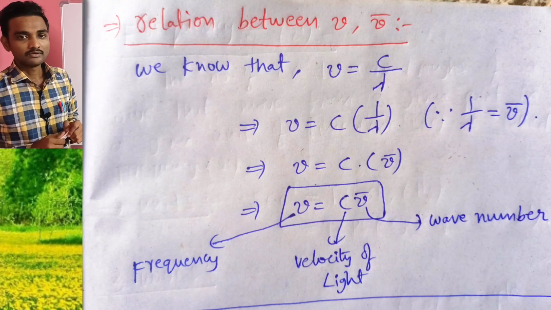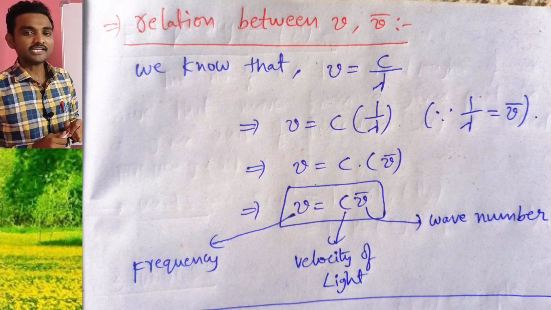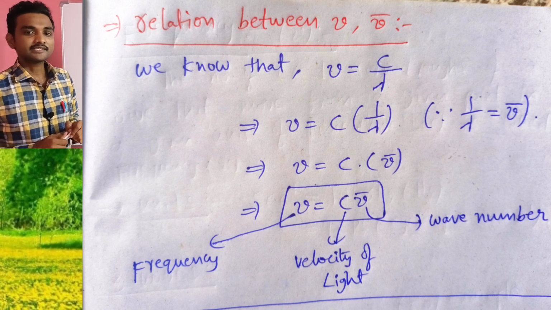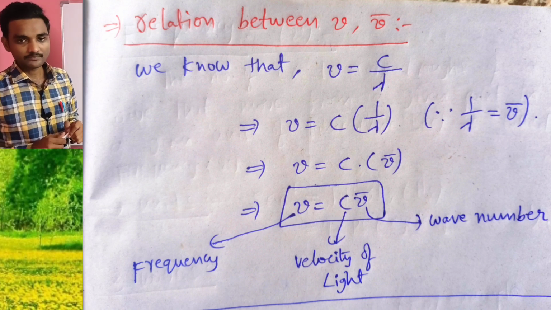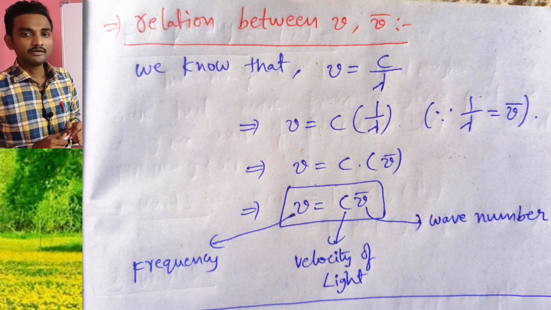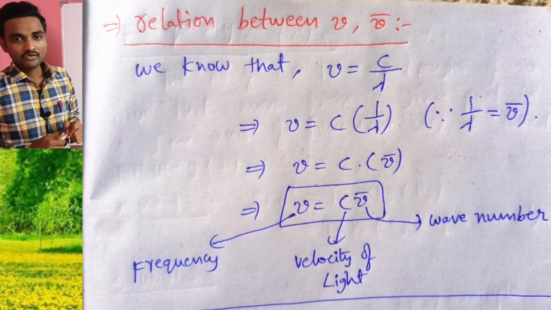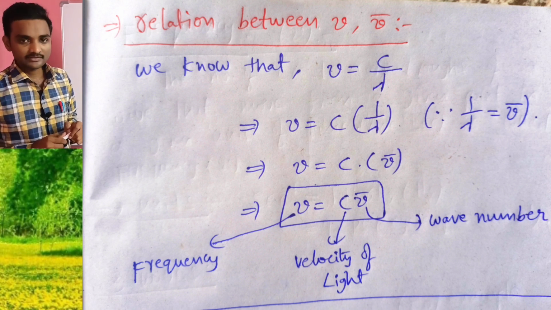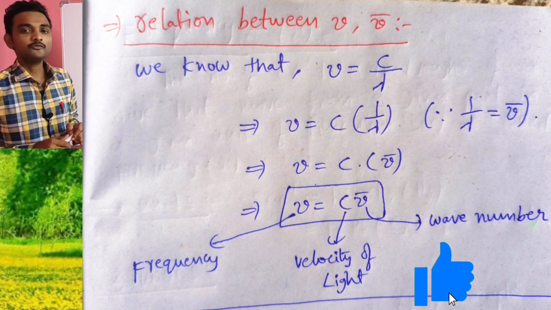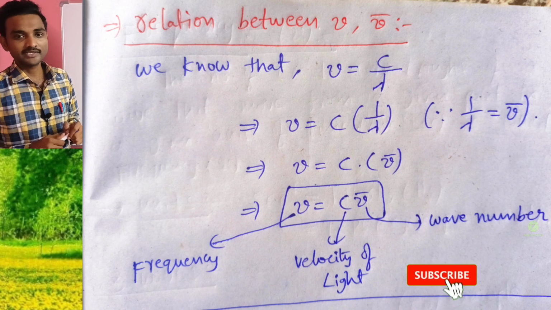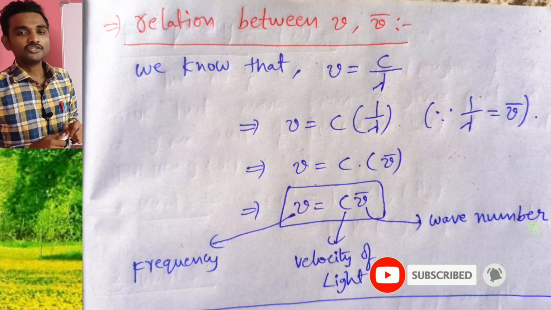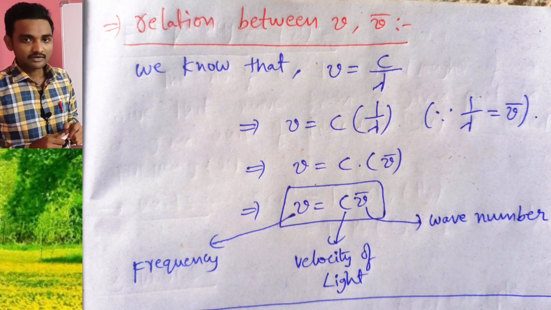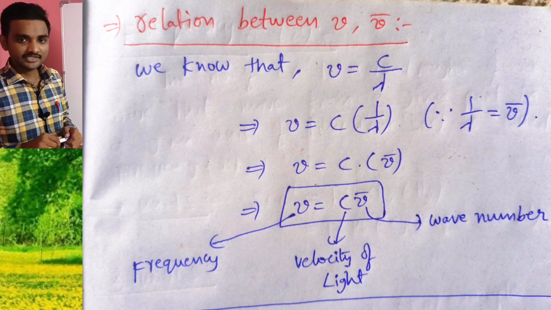Now let me discuss the relation between frequency and wave number, mu and mu bar. We know that mu is equal to C by lambda. From this I am writing mu is equal to C into 1 by lambda. We already know 1 by lambda is mu bar, the wave number. So instead of 1 by lambda I am writing wave number. Now what is the formula here? Mu is equal to C into mu bar. Here mu is frequency, C is the velocity of light, and mu bar is wave number.